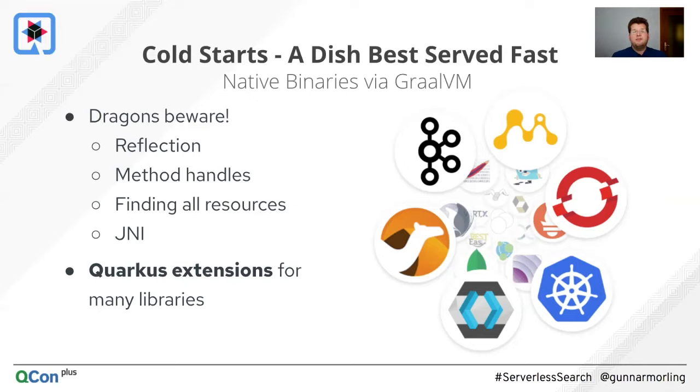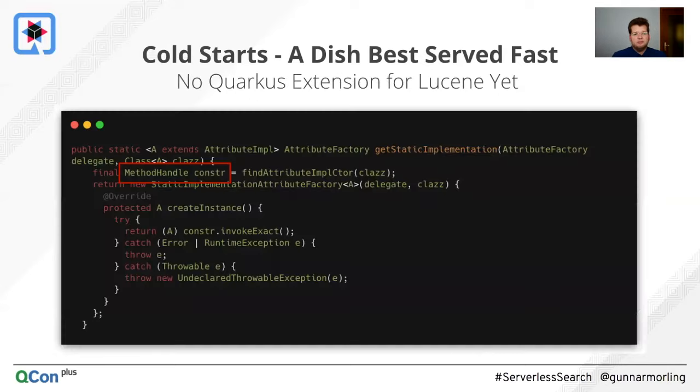Now, in my case, for Apache Lucene, there was no Quarkus extension for this yet. So this meant I was a bit on my own, but really it's not too hard. Essentially, it's a bit of a matter of trial and error. You give it a try, you see how far you go in the native binary, and then you can react to that. So just to give you one example, in Lucene there is what's called the attribute factory,